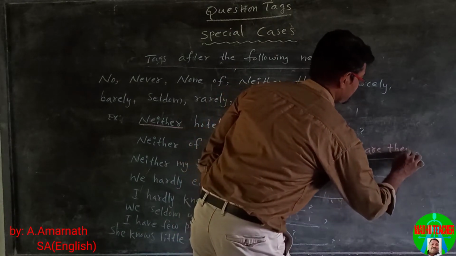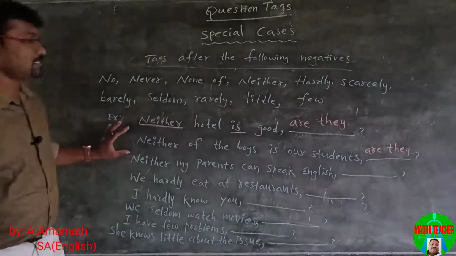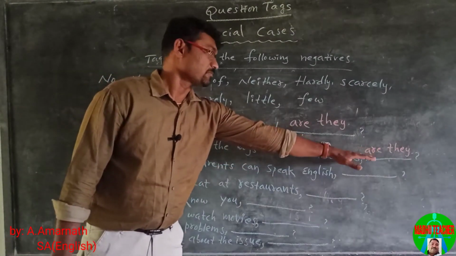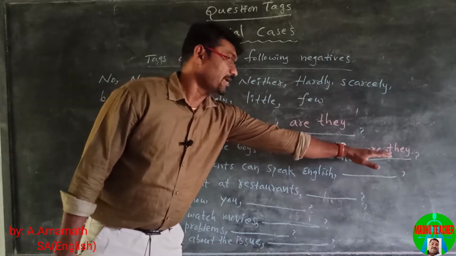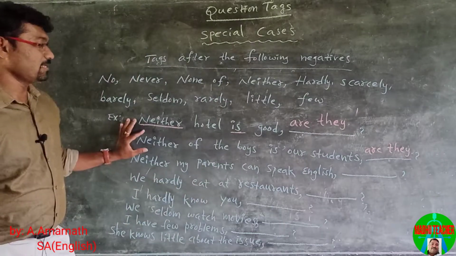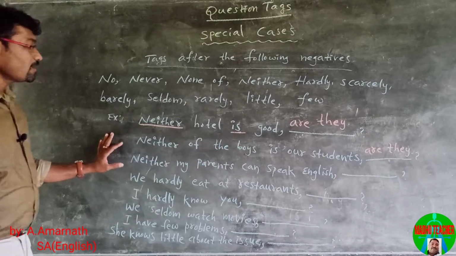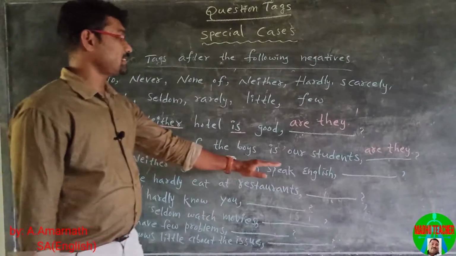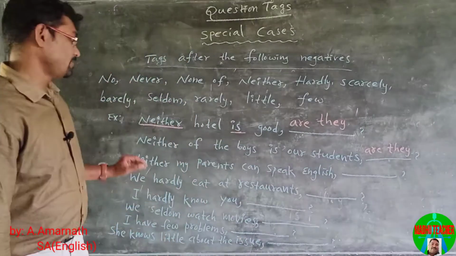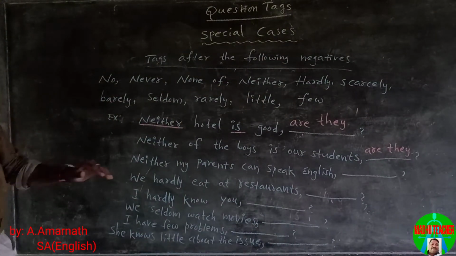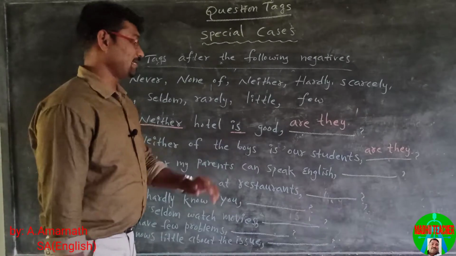Are they? The statement is negative, so we use a positive question tag. They, because neither refers to both boys. Neither my parents can speak English. Neither my parent means not my mother nor my father.